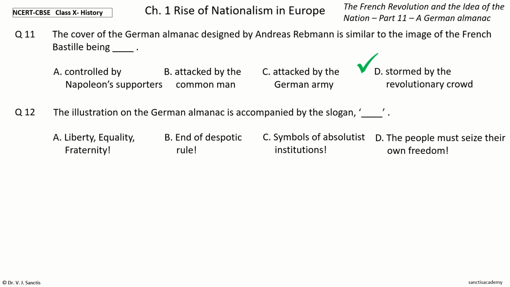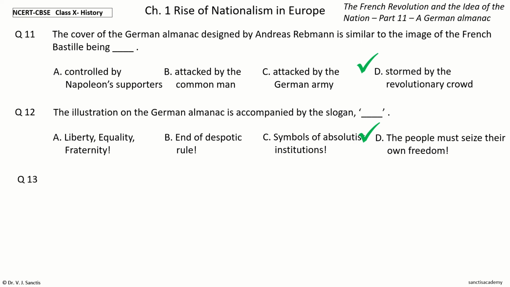Your time to choose. And the answer is the people must seize their own freedom. So, the illustration on the German almanac is accompanied by the slogan, the people must seize their own freedom.